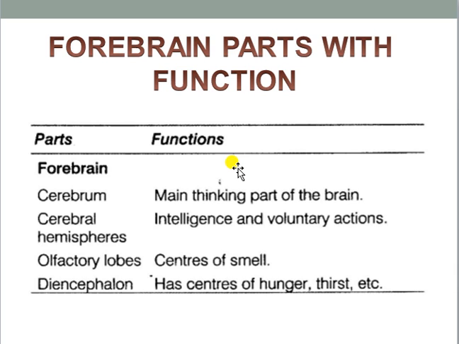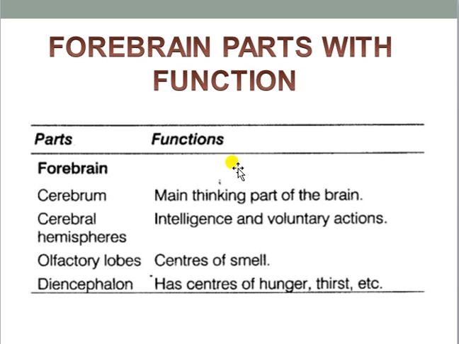I am not discussing those points again. But keep in mind, the cerebrum is subdivided into two hemispheres, known as the cerebral hemispheres: the right hemisphere and the left hemisphere. Another important thing is that these two hemispheres are connected with each other with the help of the corpus callosum, that is the important connective.